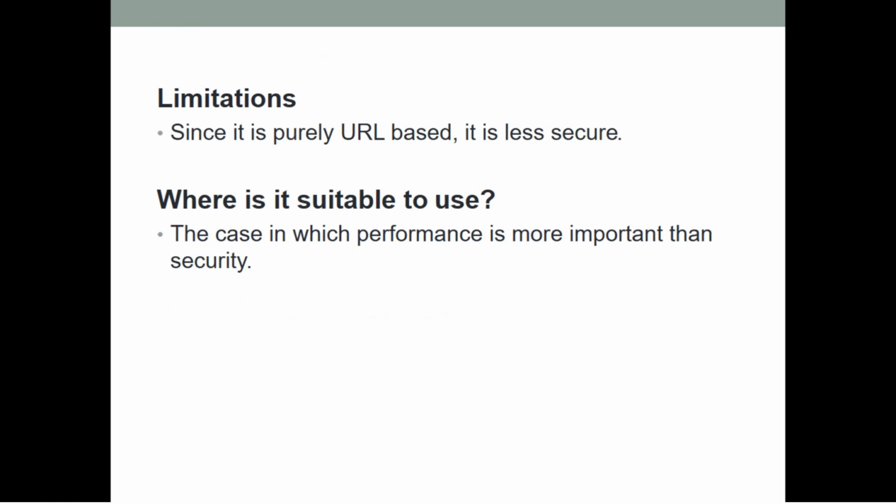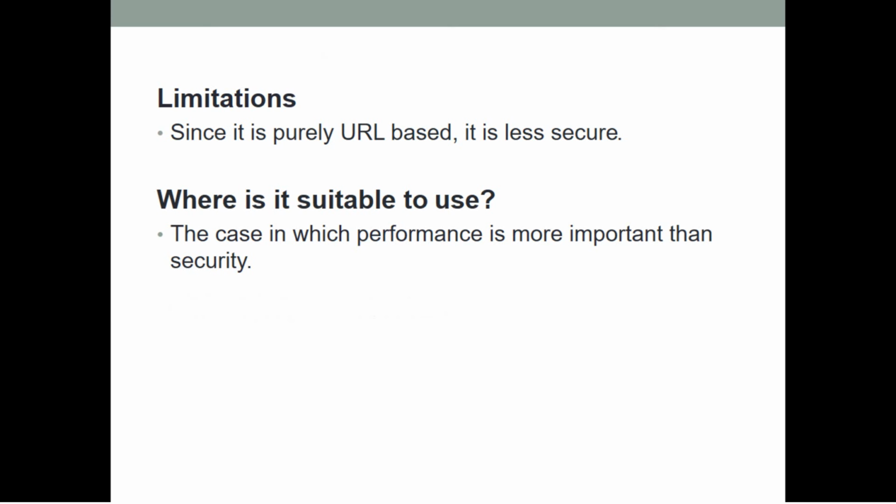Moving on, as I mentioned, the Open Data Protocol is a way to retrieve data from any data source as we need. However, it has some limitations. The main limitation is that it is less secure.